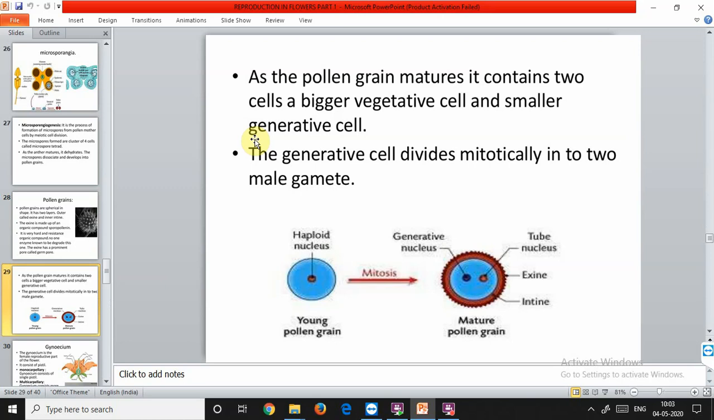Other stages, such as the development of the pollen tube, occur on the stigma after pollination. The complete maturation of the pollen or the male gametes occurs on the stigma of the flower. So that we'll discuss once we complete all the parts of the female reproductive system in the flower.